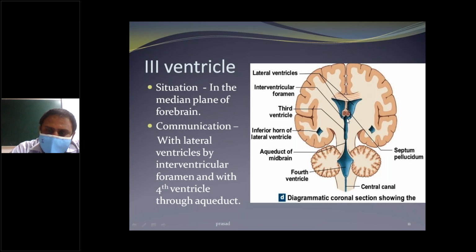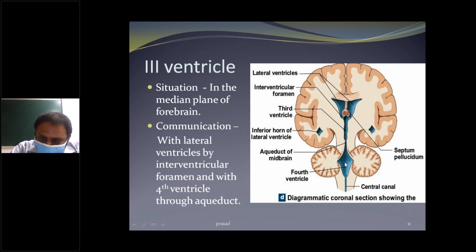Communications: the lateral ventricles communicate with the third ventricle through the interventricular foramen, and pass to the fourth ventricle through the aqueduct of the midbrain.